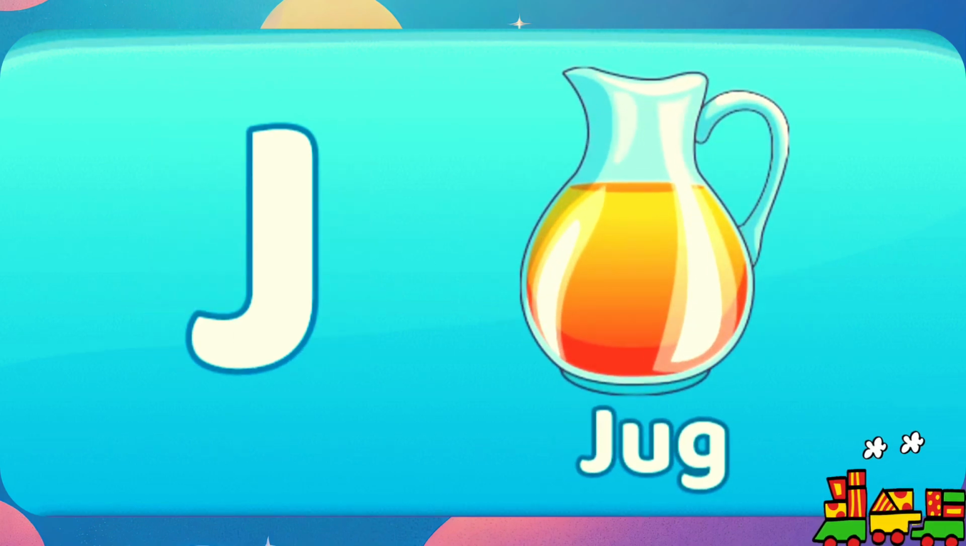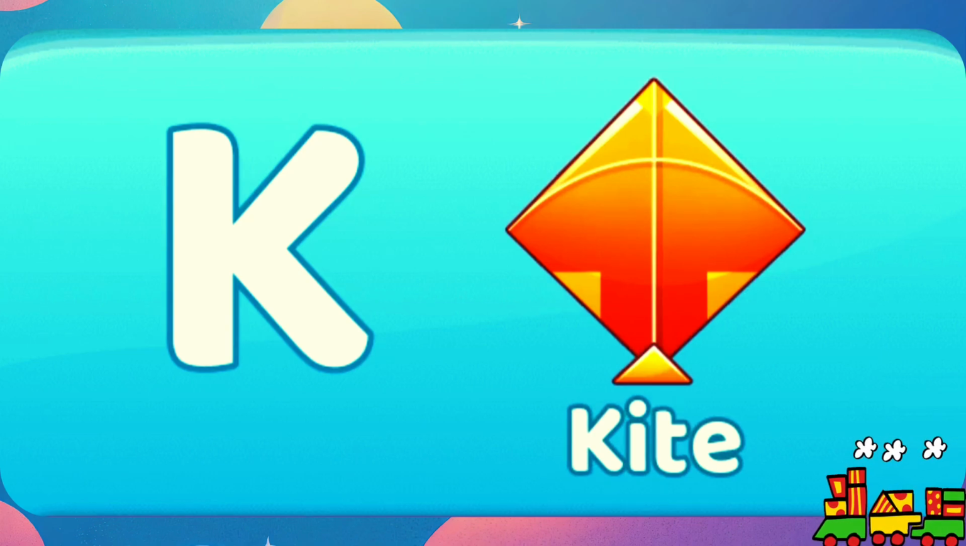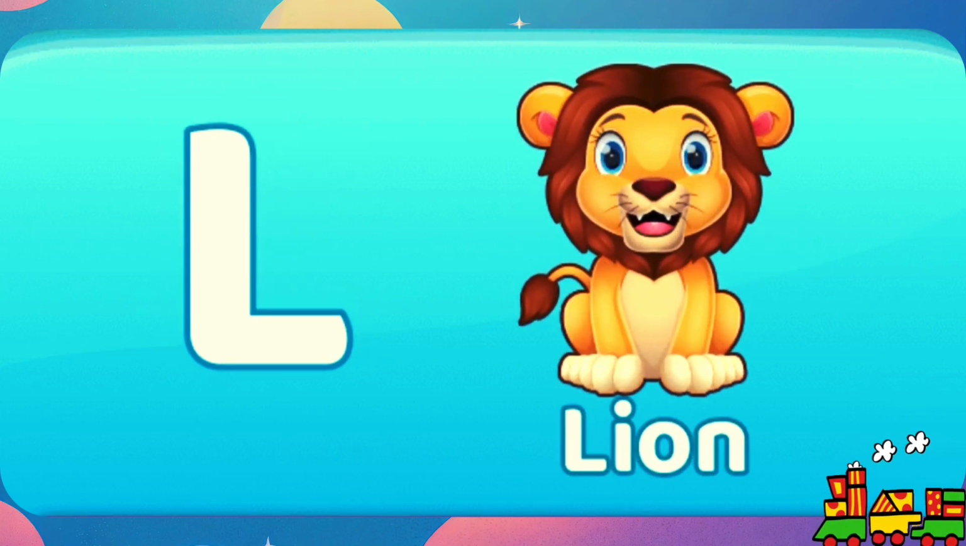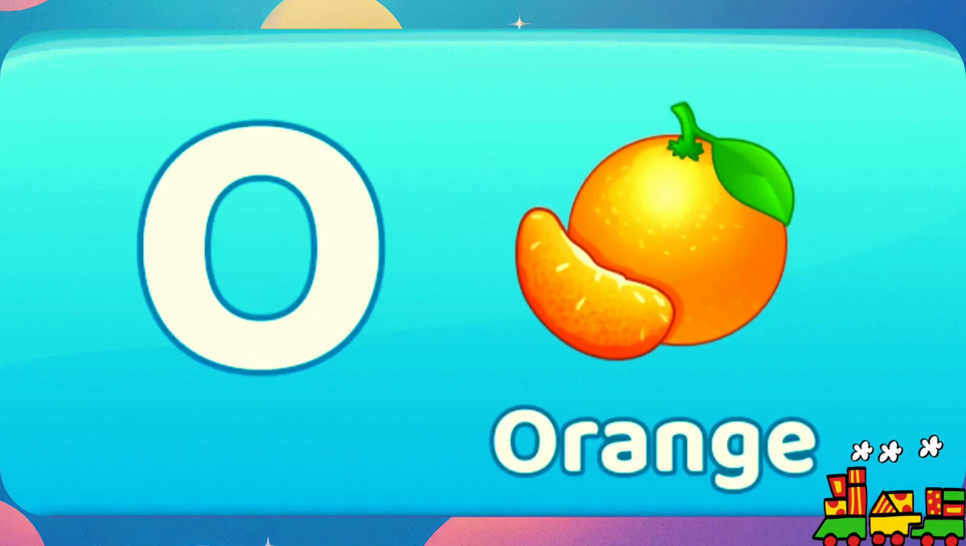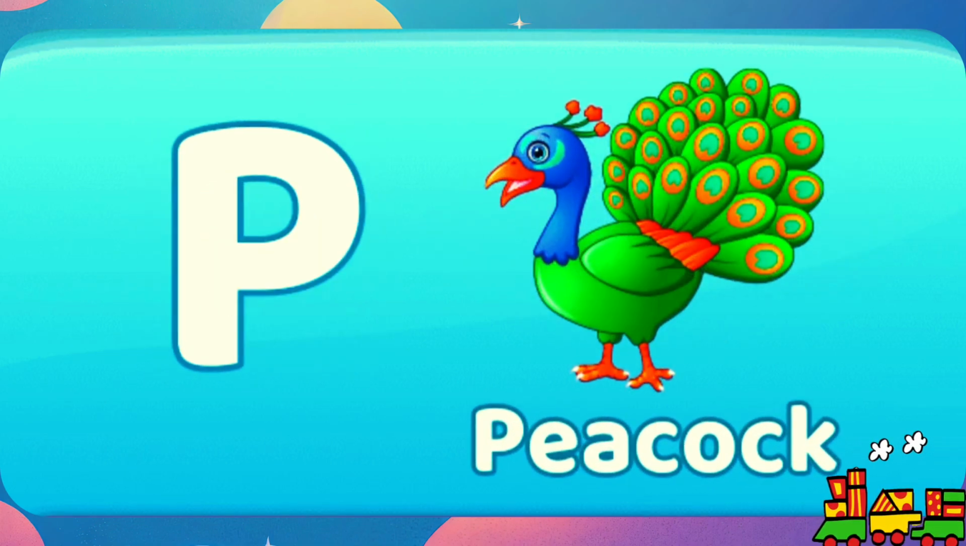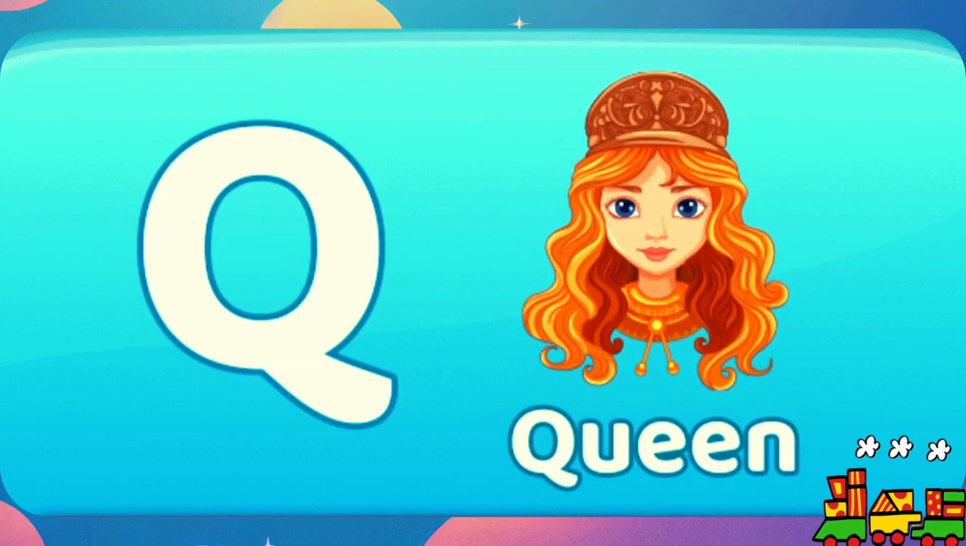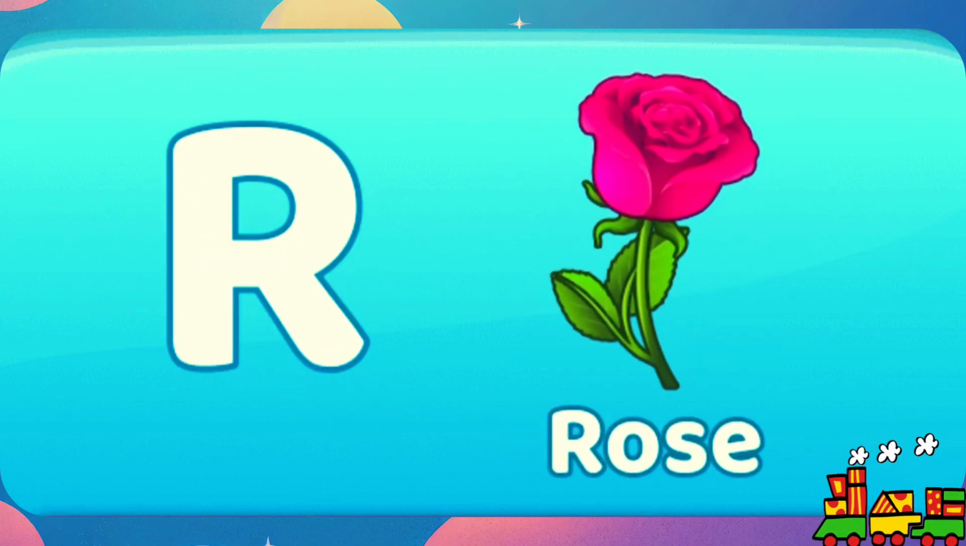J for jug. K for kite. L for lion. M for moon. N for nest. O for orange. P for peacock. Q for queen. R for rose. S for sun.